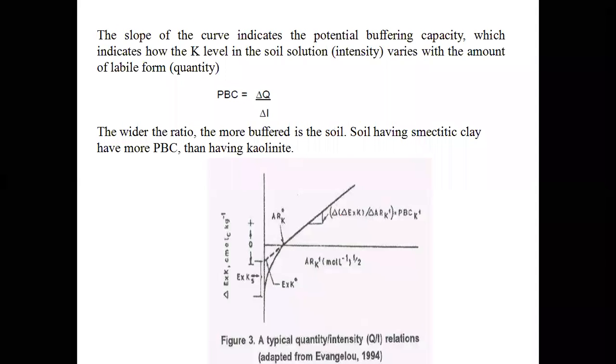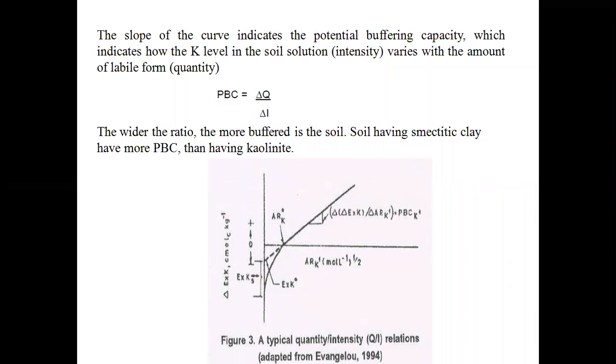Then the ratio of this quantity by intensity is called potential buffering capacity. The wider the ratio of this PBCK, the more buffering capacity. The soils having smectitic clay have more potential buffering capacity than the soils having the kaolinite type of clay.